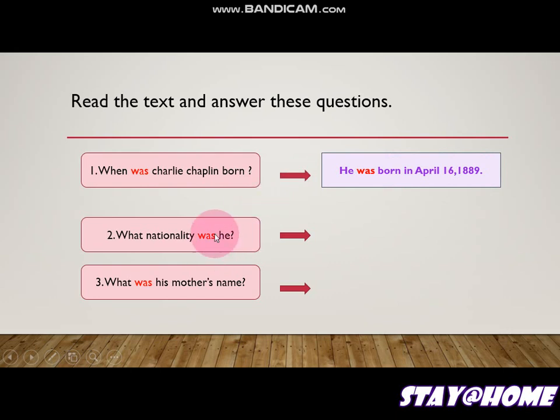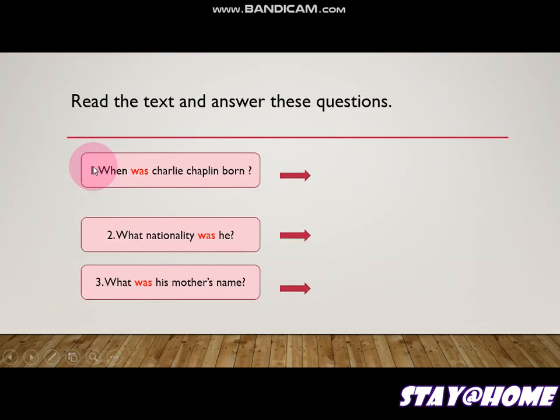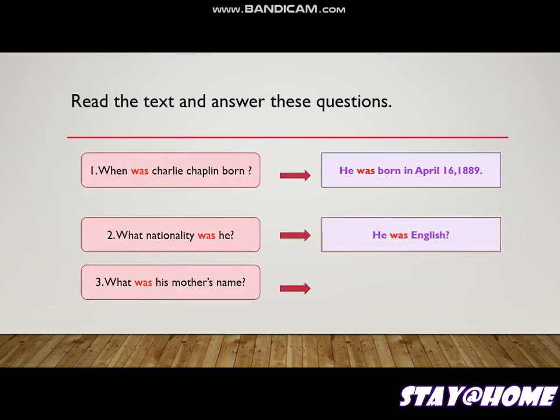Now what nationality was he? Was he French or American or German? So what nationality was he? Great. So he was born in London, England. It means what nationality was he? He was English. So Charlie Chaplin was English.